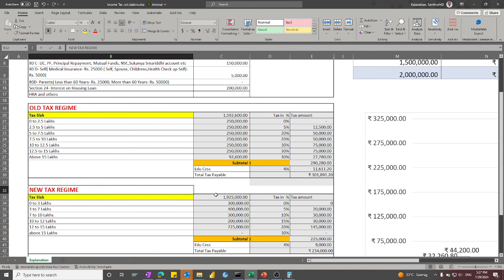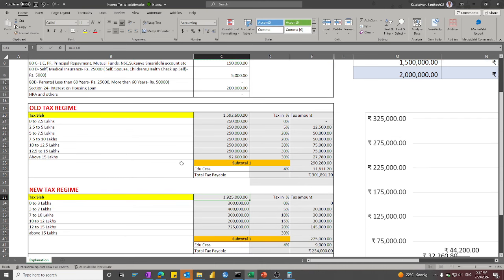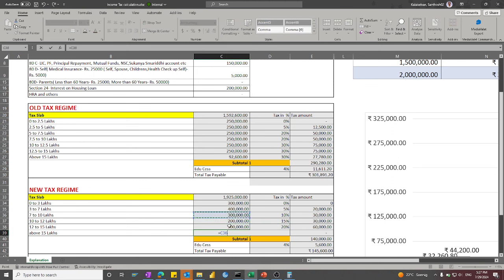And for the new tax regime, 20 lakhs minus 75,000 is 19 lakh 25,000, and you have to fit this 19 lakh until above 15 lakhs. So 0 to 3 lakhs is 3 lakhs, 3 to 7 lakhs is 4 lakhs, 7 to 10 lakhs is 3 lakhs, 10 to 12 lakhs is 2 lakhs, and 12 to 15 lakhs is 3 lakhs. So now you can see the remaining component has to be kept above 15 lakhs.